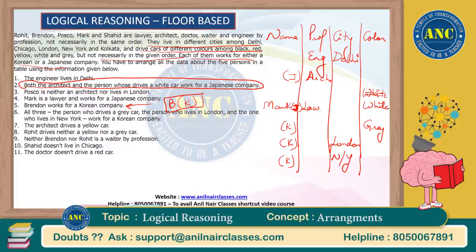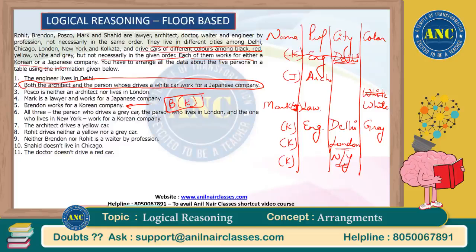So this person would also be working for a Korean company. So it is also supposed to get merged somewhere. But city-wise, we only have Delhi one, London one, and New York one. So this position, we can write something like this. Delhi would come here, engineer would come here, and London and New York would come here.